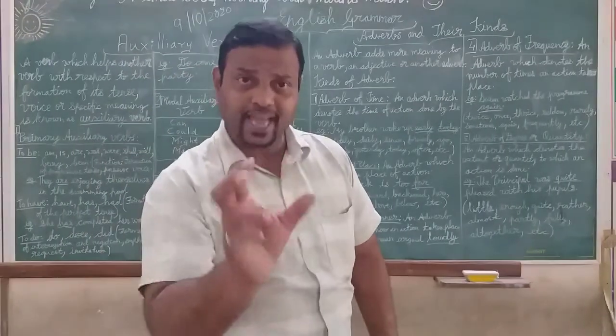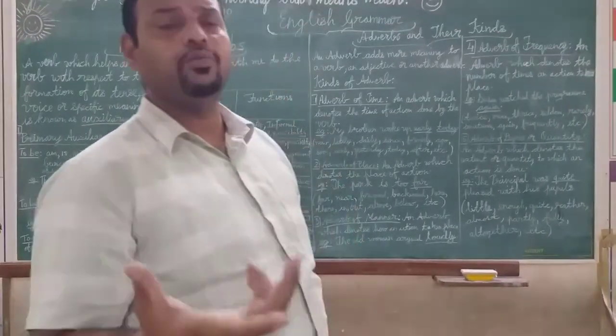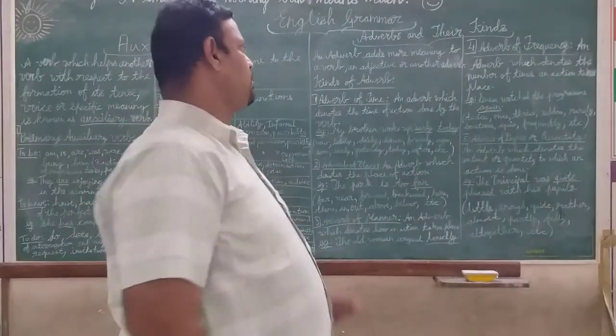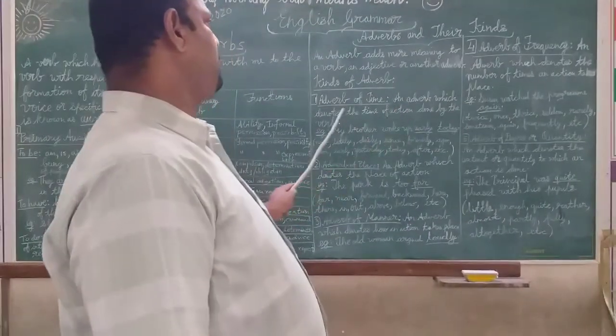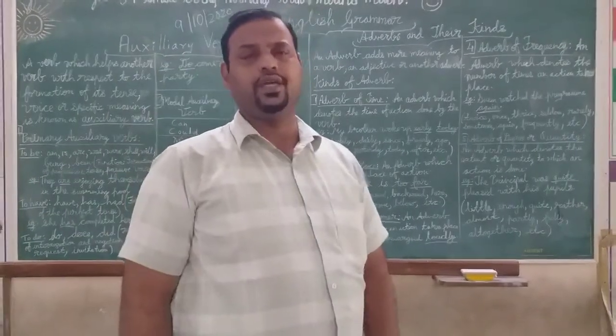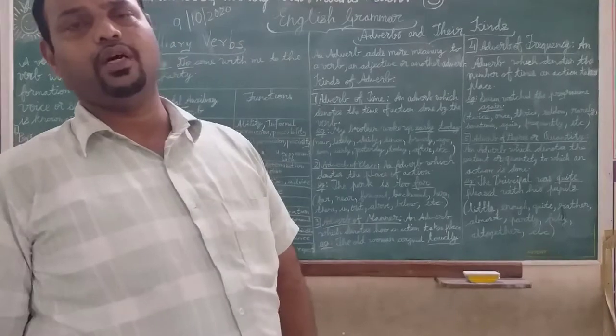The time of an action done by the verb. The verb is showing the time of action done. Okay? Time of action done by the verb. Now, example: My brother woke up early today.